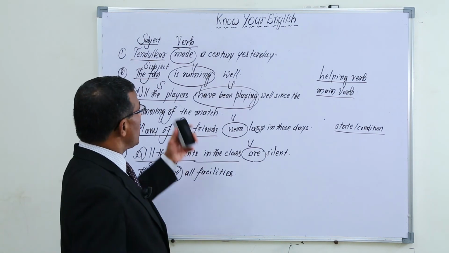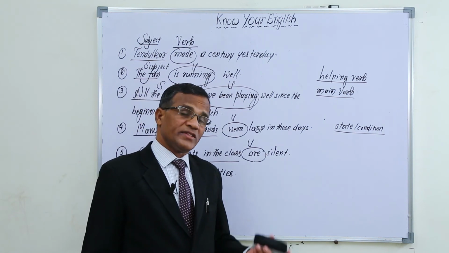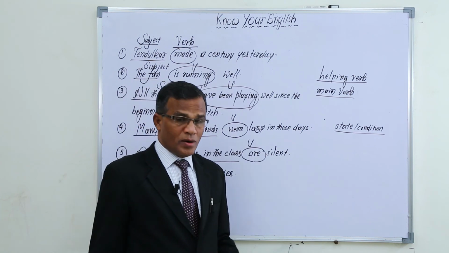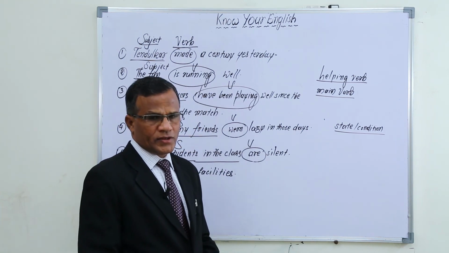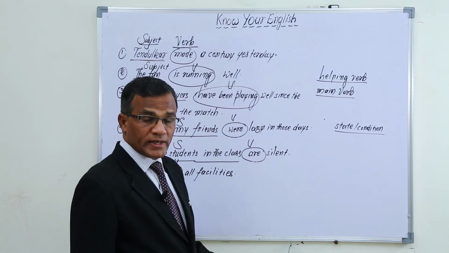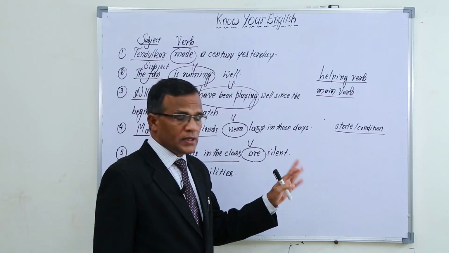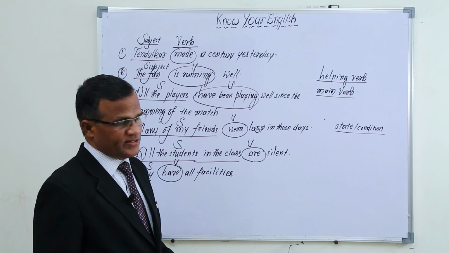If these two are known to us, how to use them, other words in a sentence are very easy. According to our common sense, we can use the other words in a sentence. So the very important thing we have to know is subject and verb, and we have learnt now what a subject is and what a verb is.